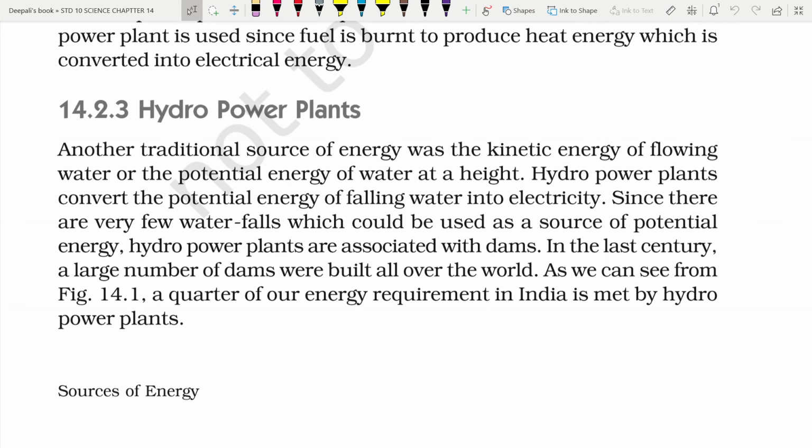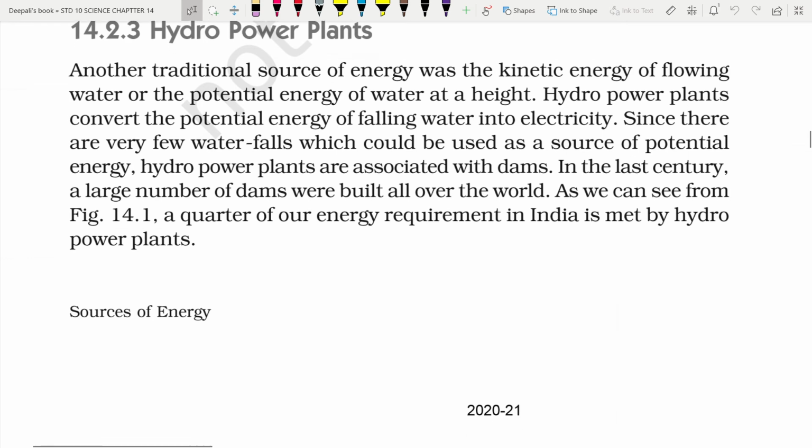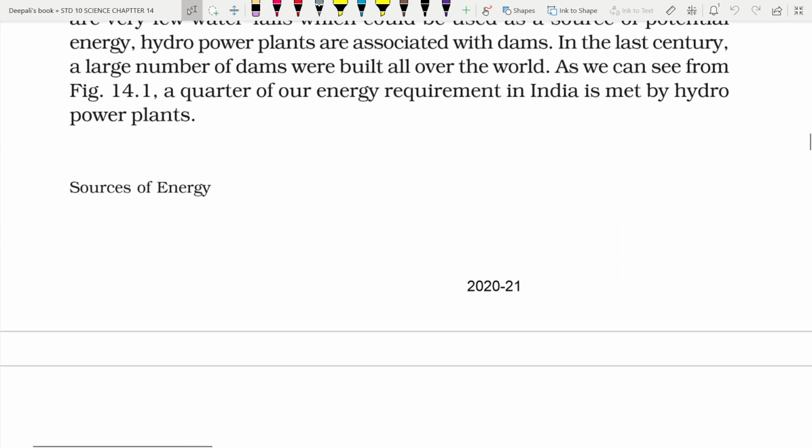Another source of energy is the kinetic energy of flowing water or the potential energy of water at a height. Hydropower plants convert the potential energy of falling water into electricity. Since there are very few waterfalls which could be used as a source of potential energy, hydropower plants are associated with dams. In the last century, a large number of dams were built all over the world. A quarter of the energy required in India is met by hydropower plants.